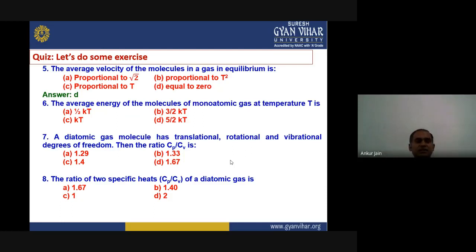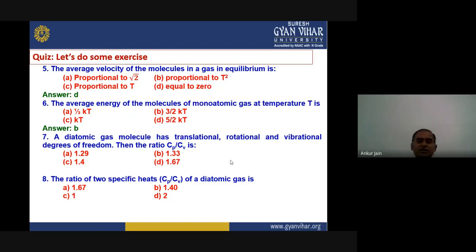Now the next question is, the average energy of the molecules of monoatomic gas at constant temperature is given by half kT, 3 by 2 kT, or kT, or 5 by 2 kT. What is the right answer? We have already seen this. We have used this expression during the derivation of our exerted pressure, and there we have used 3 by 2 kT. 1 by 2 mc square equals 3 by 2 kT. This expression we have used in our derivation, right? So you should remember this value. The average energy of the molecules is given by 3 by 2 kT.